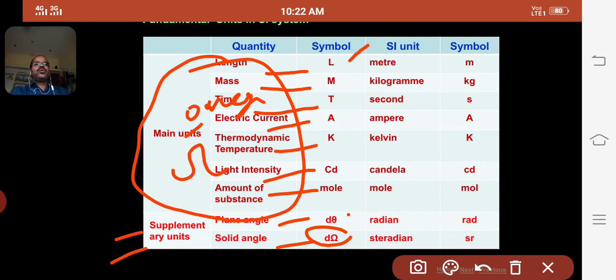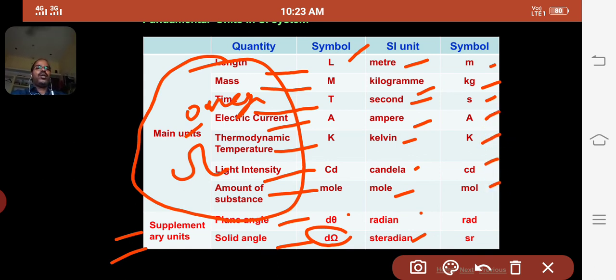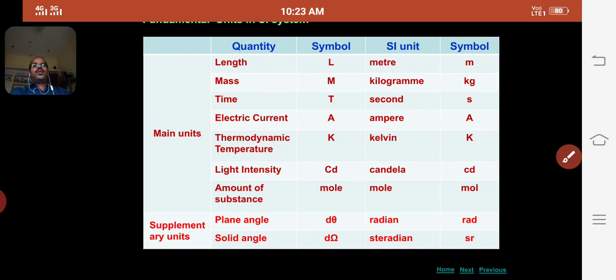The SI units are: meter, kilogram, second, ampere, Kelvin, candela, mole, radian, steradian. Their symbols: small m, small kg, small s, capital A, capital K, cd, mol, rad, and sr for steradian. So these are the SI units which are internationally accepted and presently used in the world.